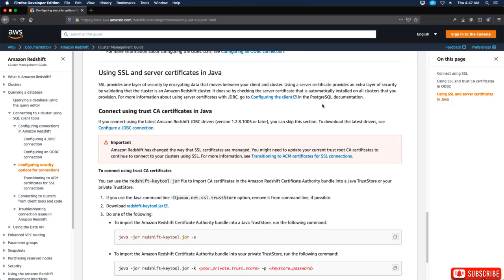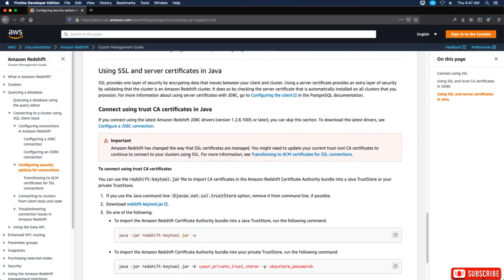So the one thing I'm going to say about SSL certificates is no matter what you're doing, whether it's on Amazon Redshift or on your own hosting, you always want to have an SSL certificate, because what that's going to do is it's going to encrypt your data and keep it safe from attacks and from people trying to infiltrate your data.